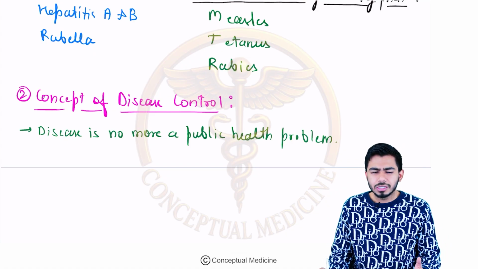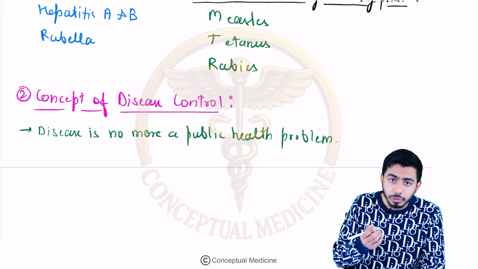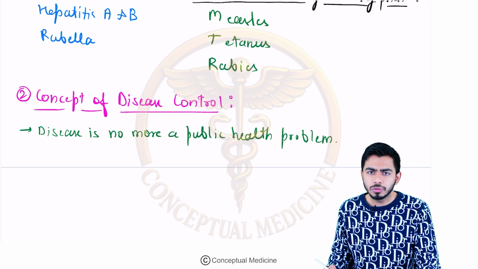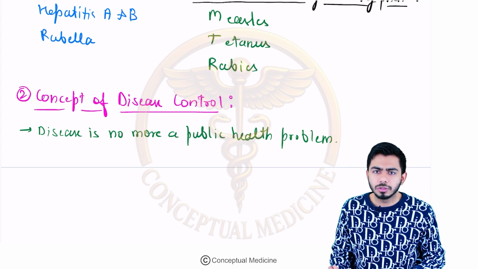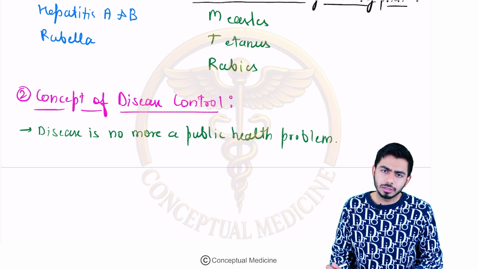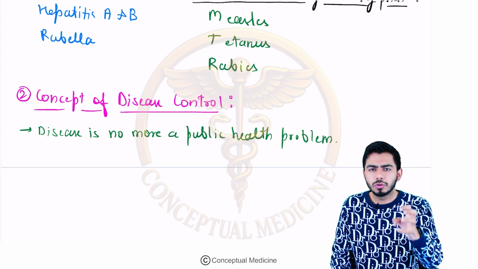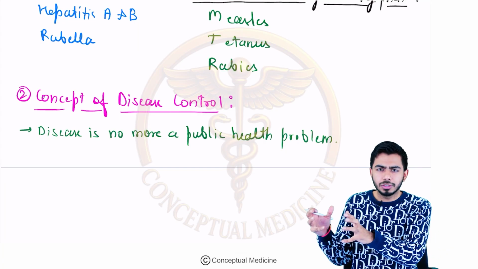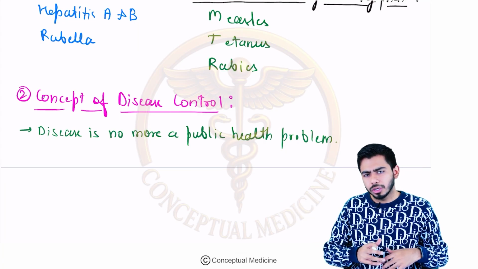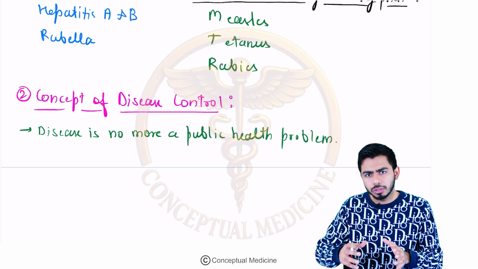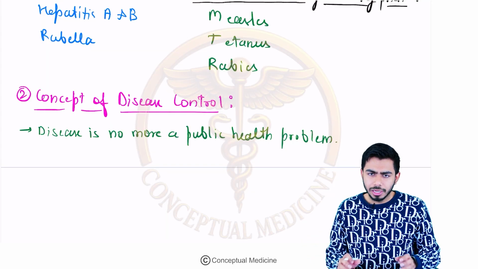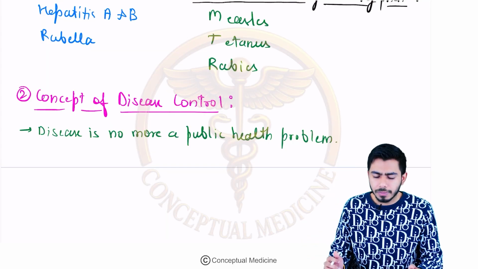For example, there are programs also. In later classes, I will tell you about the different government programs: programs for the control of disease, for the elimination of disease, and for the eradication of disease. I will talk about them in detail in those sections. But here, I'm just giving you examples.